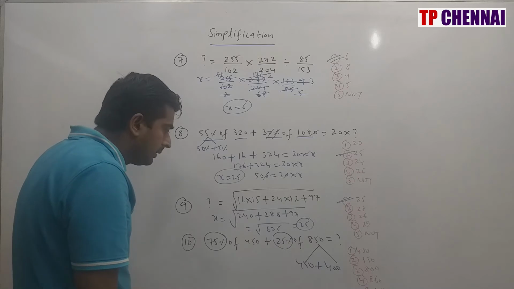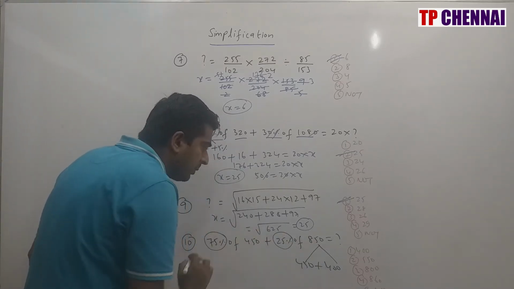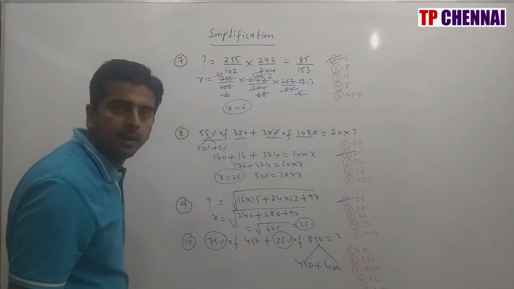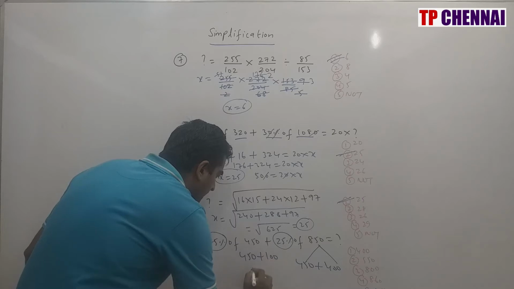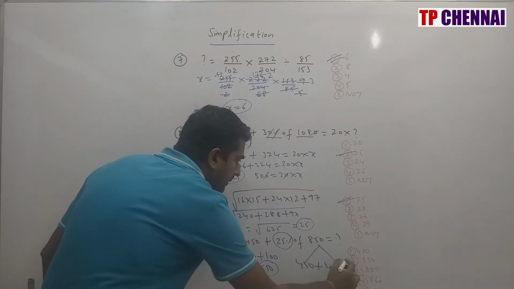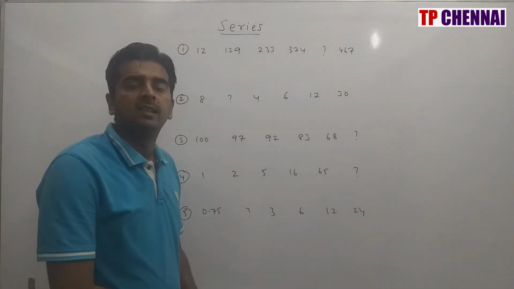Right? So directly take 25% of the smaller number. What is 25% of the smaller number? That means what is 25% of 400? 100. So 100 plus 450 is nothing but 550. So my answer is nothing but the second option. So I hope you are clear with the 10 simplification questions.